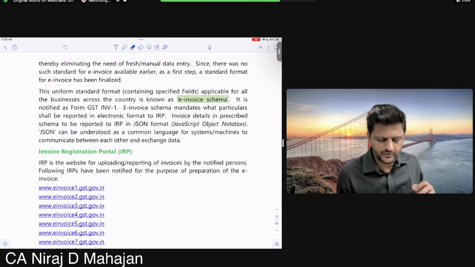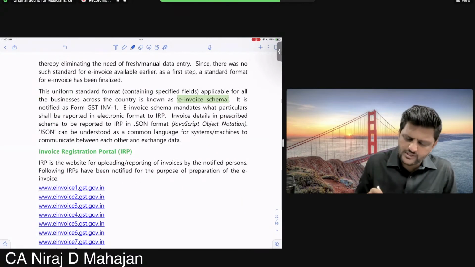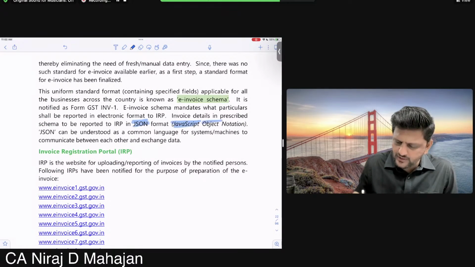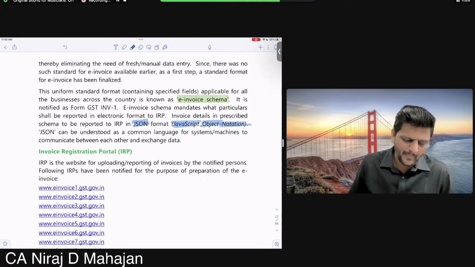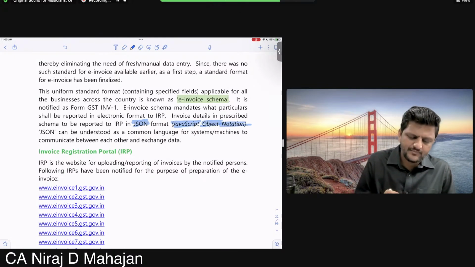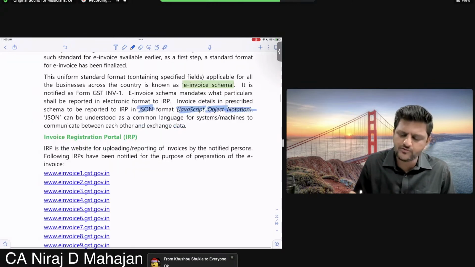So again, nothing great over here. Check what is JSON. JavaScript Object Notation. They will not ask you the full form of this, but okay. This JSON file can be understood as a common language for systems and machines to communicate with each other and exchange data.